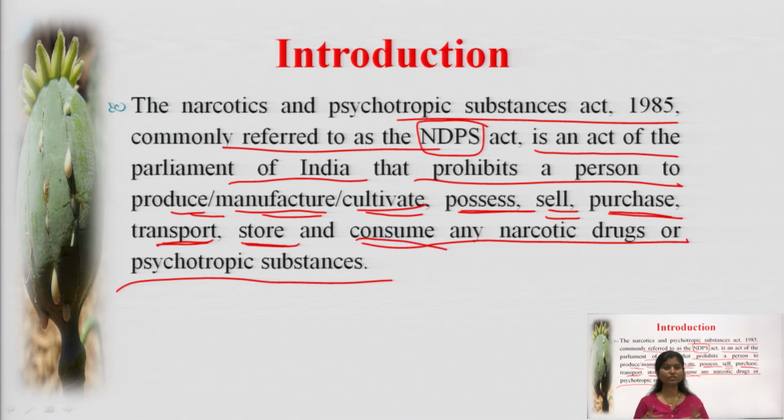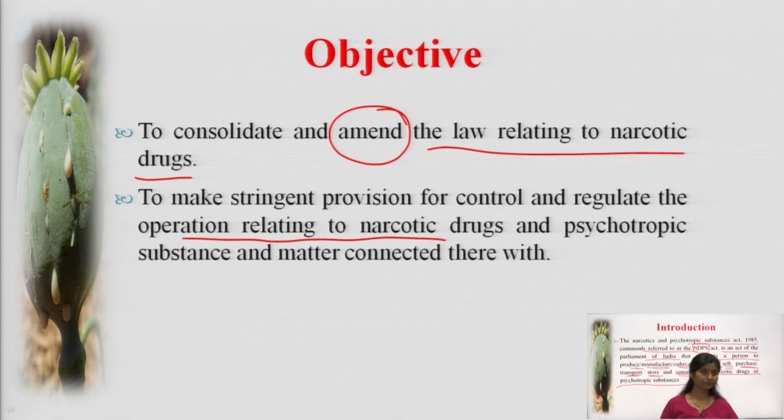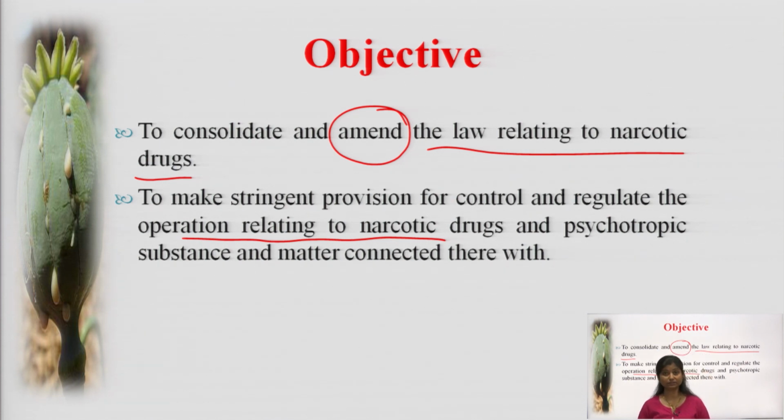These are the major operations related to the Narcotic Drugs and Psychotropic Substances Act. So the operations related to narcotic drugs are consumption, possession, selling, transportation and utilization of narcotic drugs. We are talking about these operations with respect to narcotic drugs.